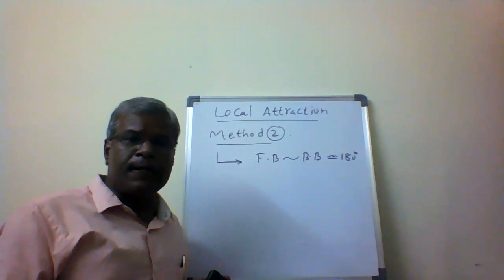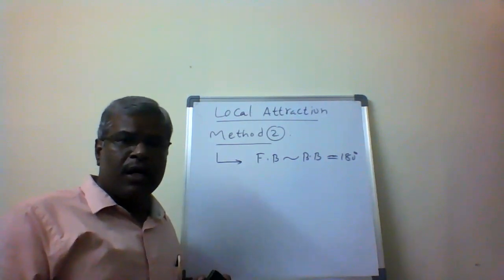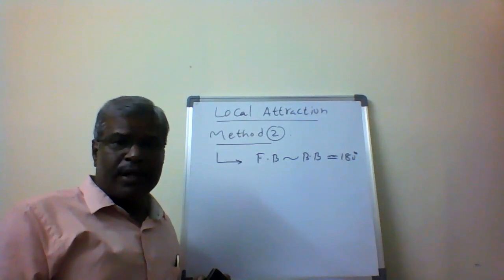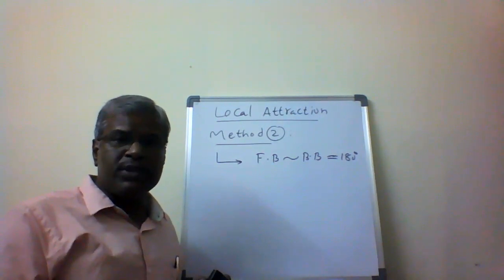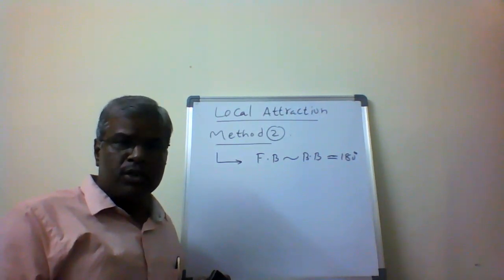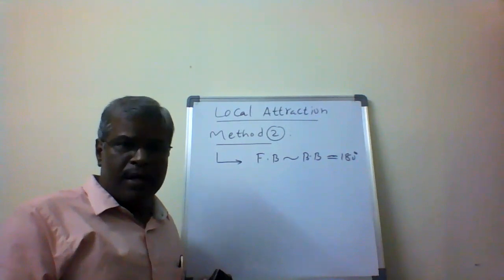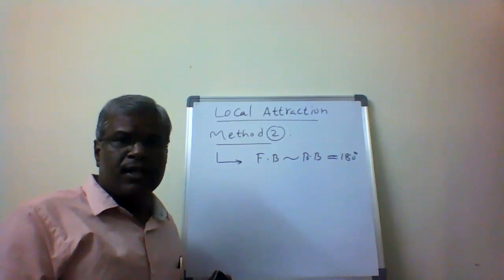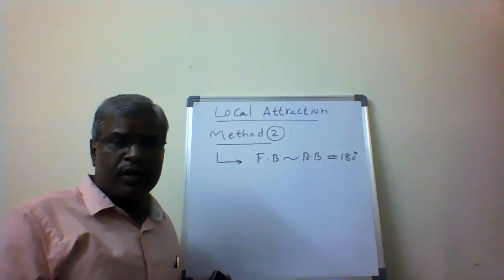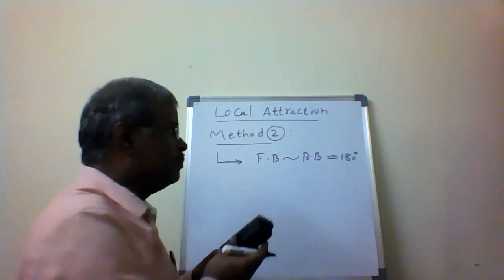The main thing is local attraction: the magnetic needle does not show exactly the magnetic north, because of the influence of magnetic substances that disturb it. That is what we call local attraction. If local attraction is suspected, how do we calculate the bearings and the angles of a traverse affected by local attraction? Now we will take up one problem.